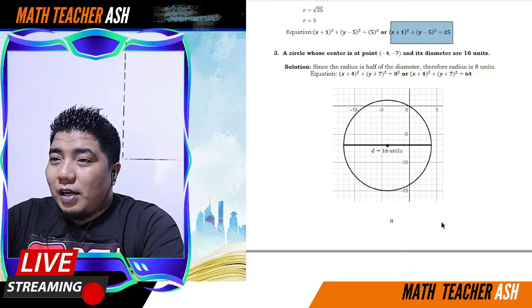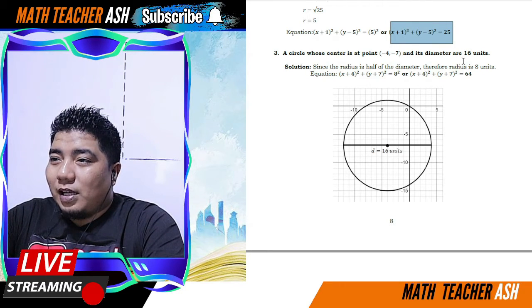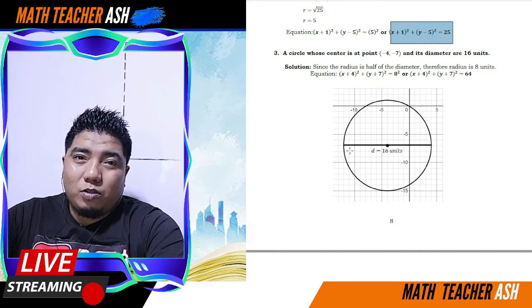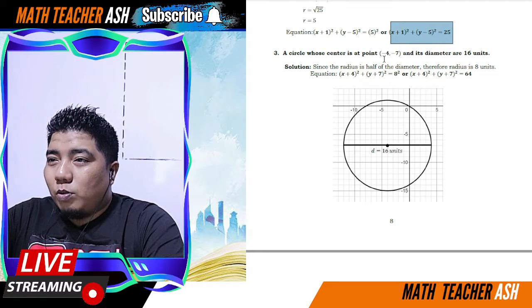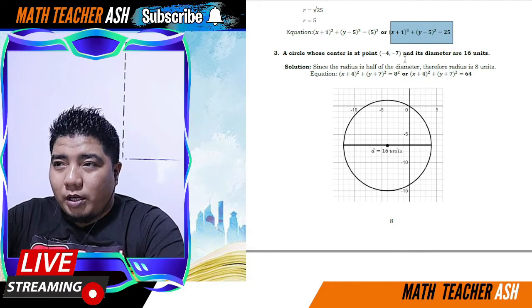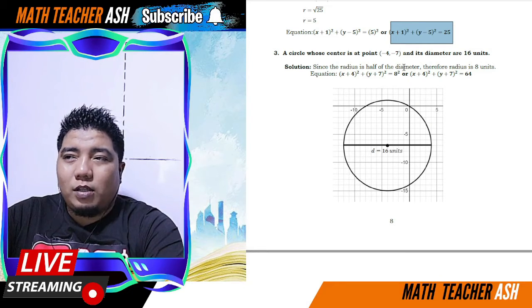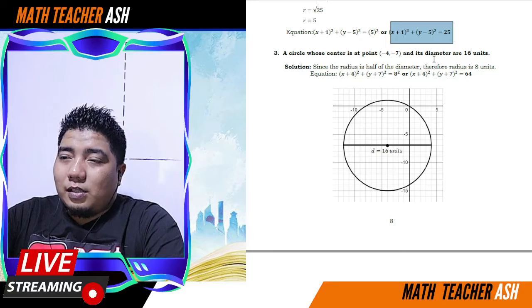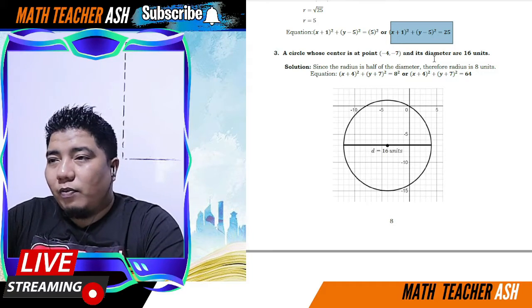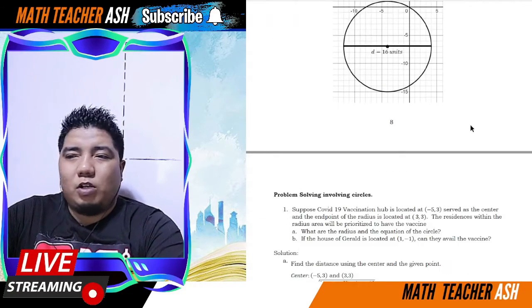So, we have here a circle whose center is at the point and its diameter is 16 units. So, if that is 16 units, of course, half of that is 8. So, radius mo is 8. So, ganun lang, napakadali. So, this will become the quantity x plus 4 squared plus the quantity y plus 7 squared is equal to 64. Kasi 8 squared is 64. Alright? So, ganun na kadali.